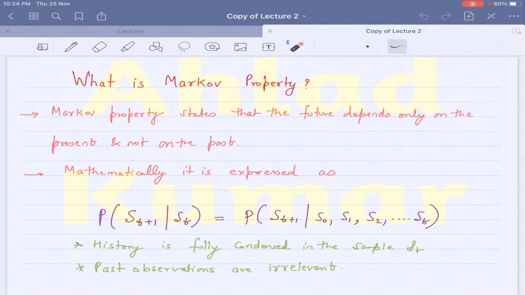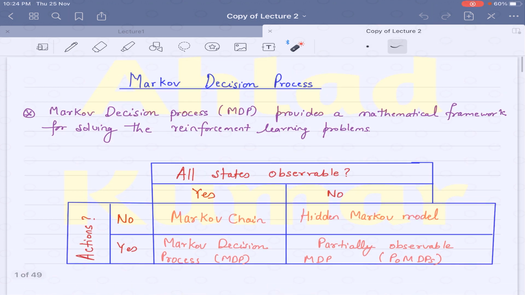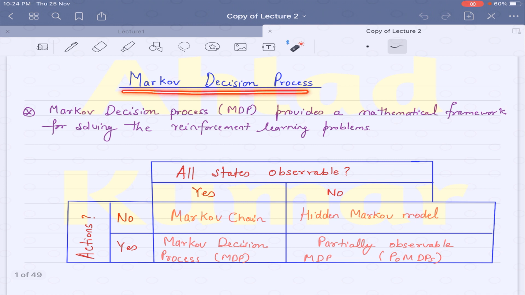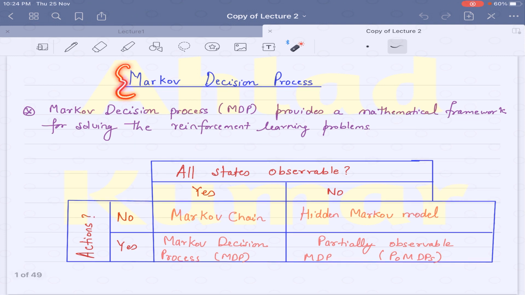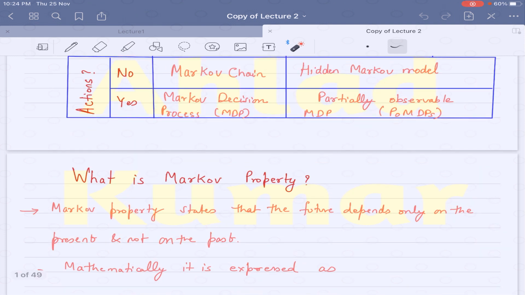The first term that we encounter while reading Markov decision process is Markov. So let us see what this Markov is and what it means to be there in this Markov decision process. Markov was a Russian mathematician. We will discuss details about him later, but what it says is that there is a Markov property. What the Markov property states is that the future depends only on the present and not on the past.